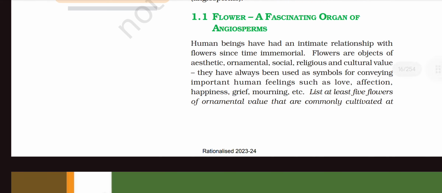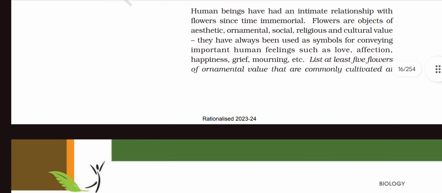Flowers are objects of aesthetic, ornamental, social, religious, and cultural value. They have always been used as a symbol of conveying important human feelings such as love, affection, happiness, grief, mourning, etc.